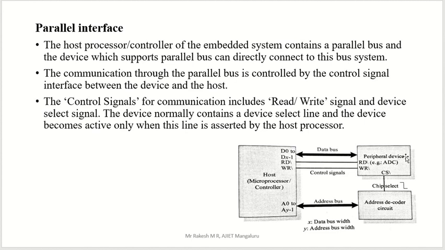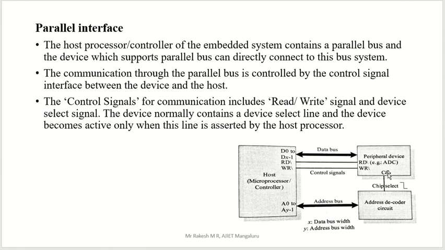If you have 10 peripheral devices and you want to use the sixth one, the host can send that sixth peripheral device's address through the address bus, and it goes to the address decoder. The address decoder will select that particular device.